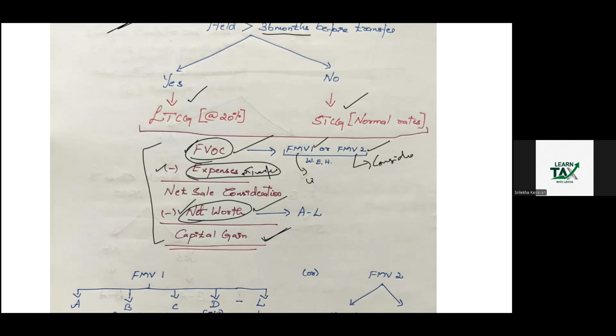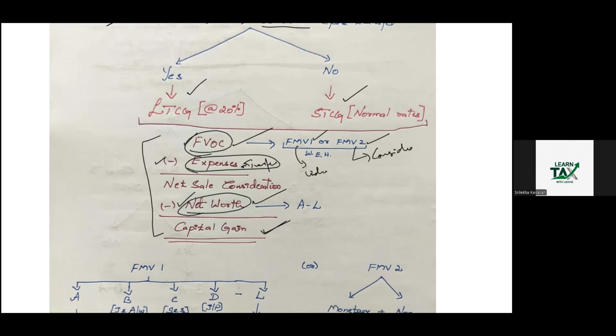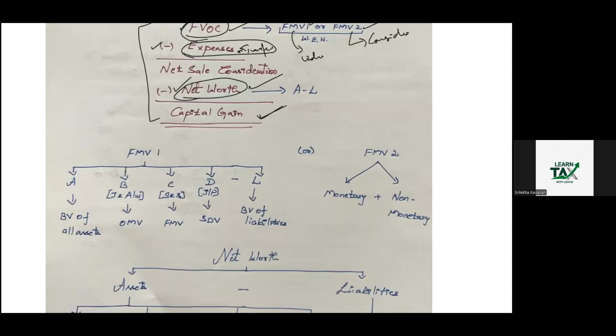How to compute this? See here. FMV1 is A plus B plus C plus D minus L. Nothing but this A, B, C, D are assets and the L is liabilities. Then this A is the book value of all the assets. You have to take book value for all the assets except B, C and D. What is B? Jewelry and archaeological works. For this you have to take open market value.